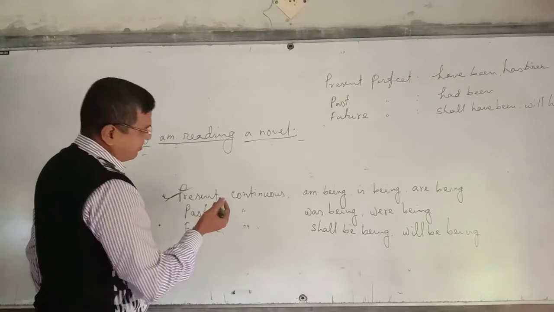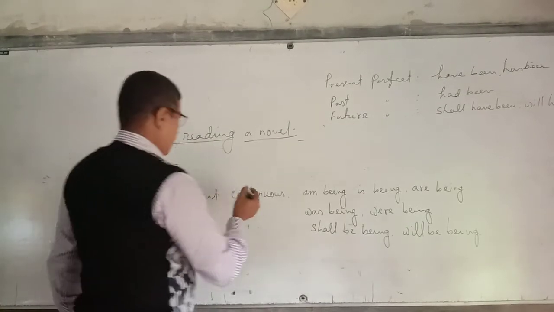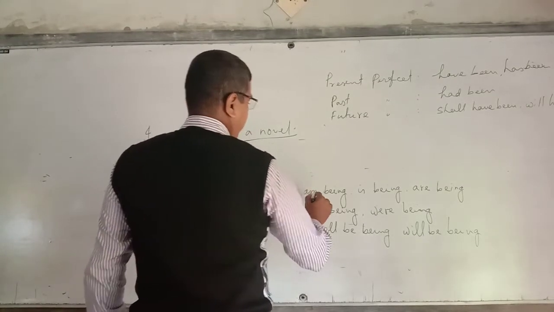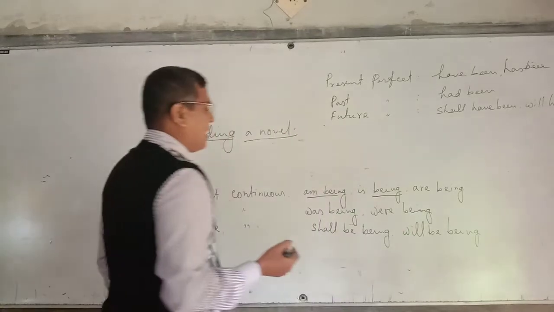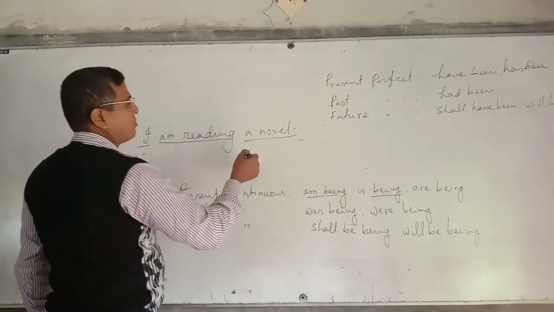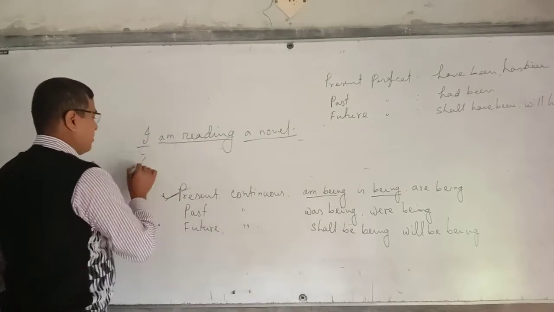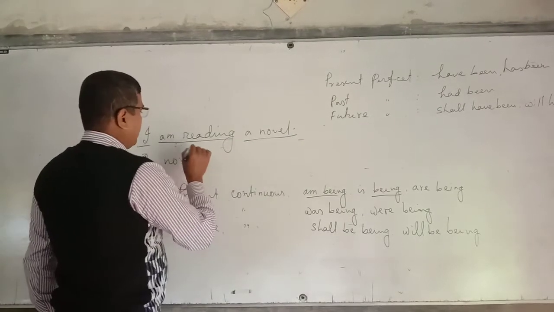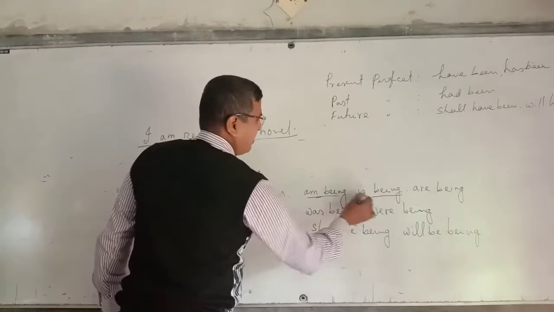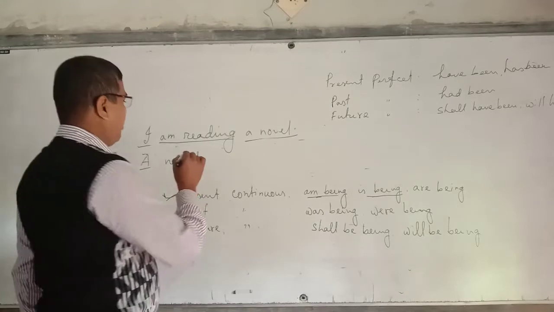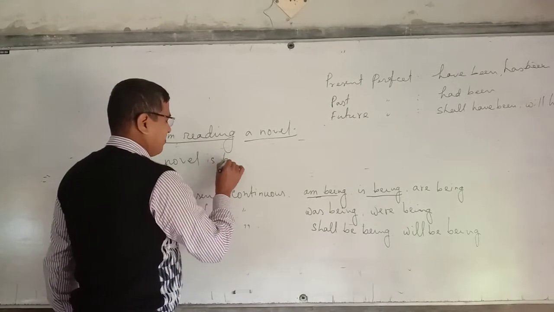As the grammarians make rule, in present continuous tense, am being, is being or are being will be the verb to be. Now we change it into passive voice. A novel. Am being, is being, are being. A novel is singular subject, so is being.